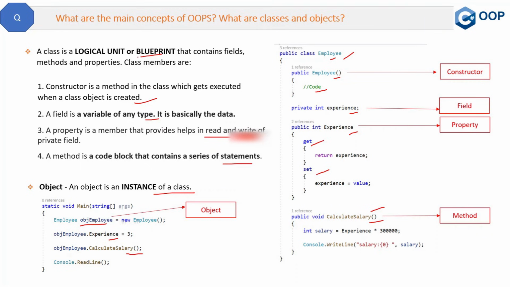A class is a logical unit or blueprint that contains fields, methods, and properties. And an object is an instance of a class. So that is the answer of this question. Let's see the other questions in upcoming videos.